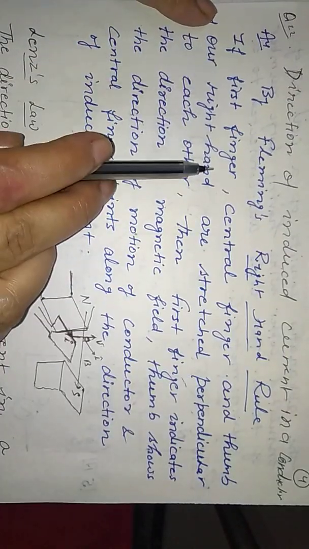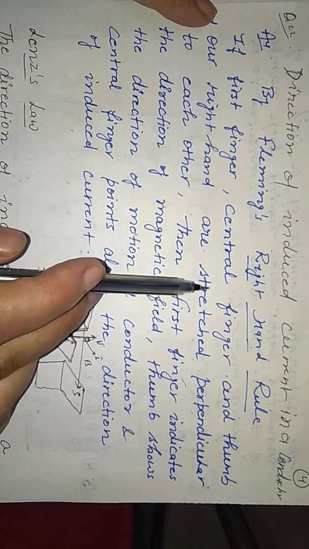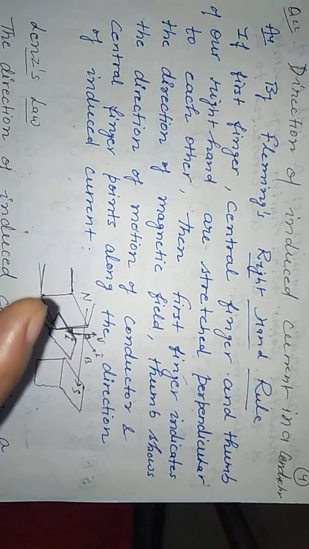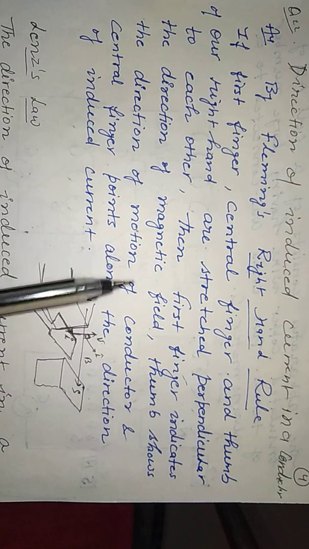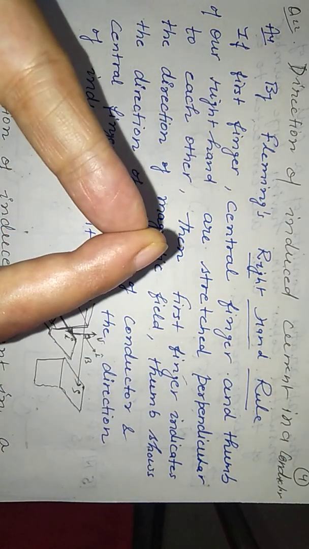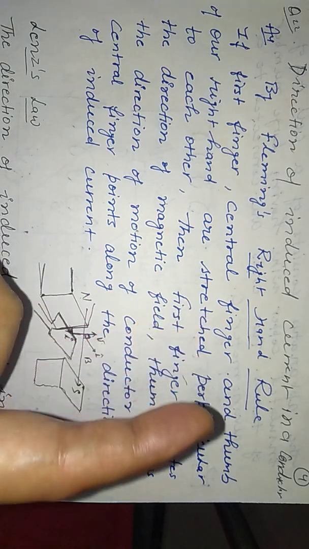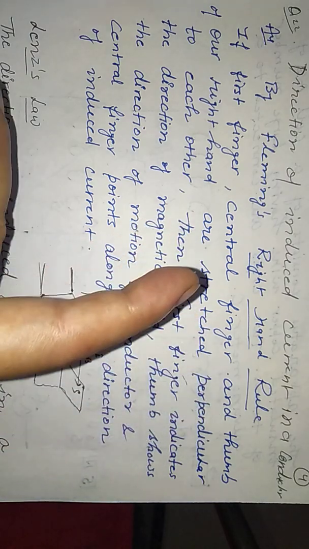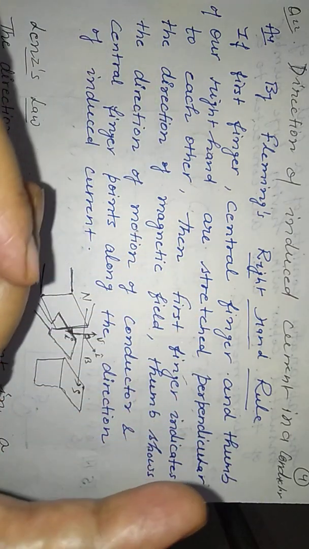If the first finger, central finger and the thumb of our right hand are stretched perpendicular to each other, then the first finger indicates the magnetic field, the thumb indicates the direction of motion, and the central finger shows the direction of